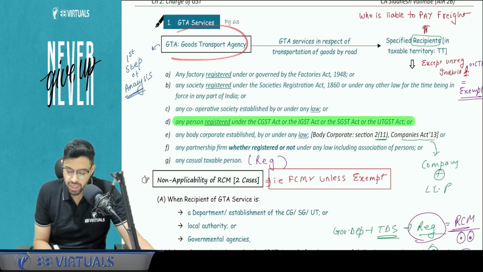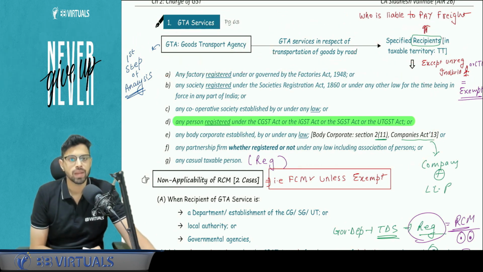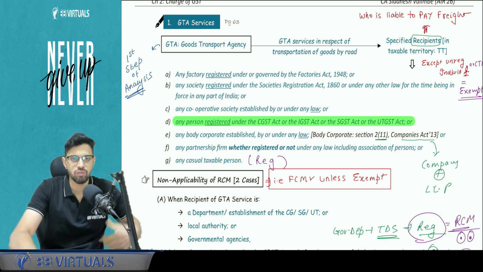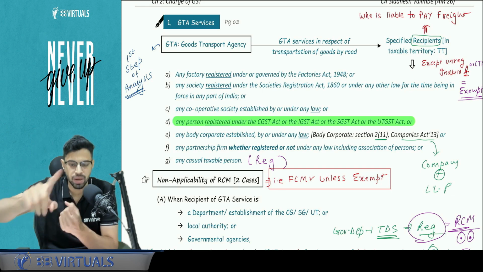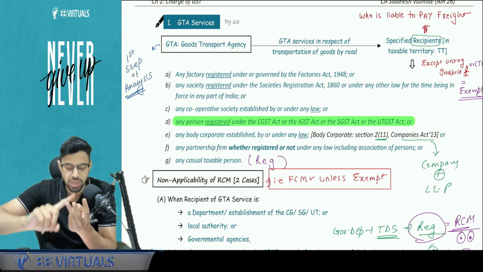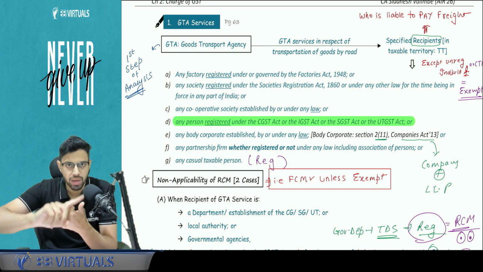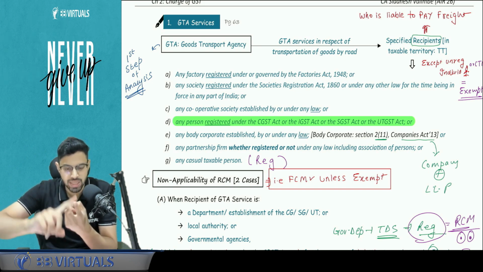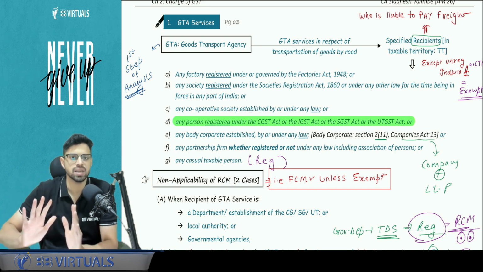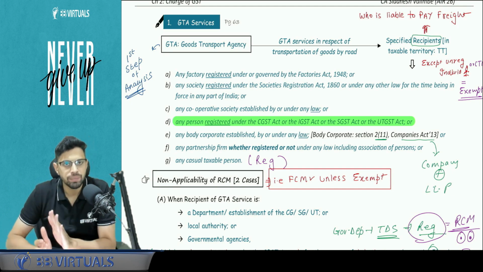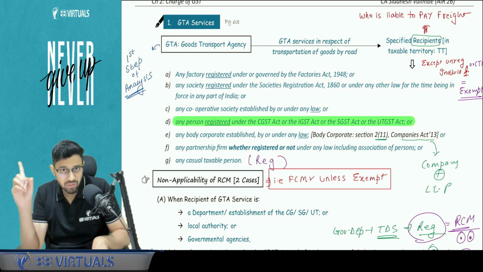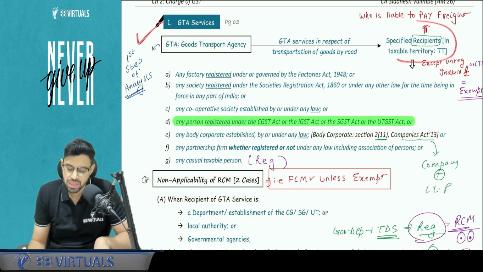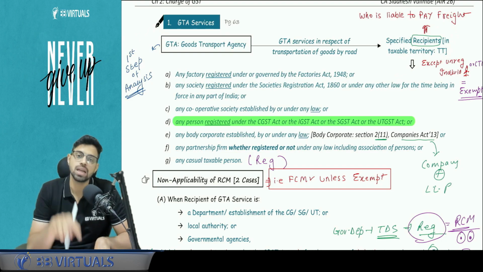Pay attention. GTA is providing GTA service to a specified recipient. Specified recipient I have just covered, and I will give you a brief review again. GTA is the provider of the service, right? The recipient is a specified recipient: a registered factory, registered society, registered cooperative society, body corporate, registered or unregistered partnership firm, registered casual taxable person, or any other person registered under GST. So who is left? The unregistered individual. In that case, the tax applicability I have covered in chapter number 4, and here I have covered that those specified recipients will be liable to pay the tax under the RCM mechanism.